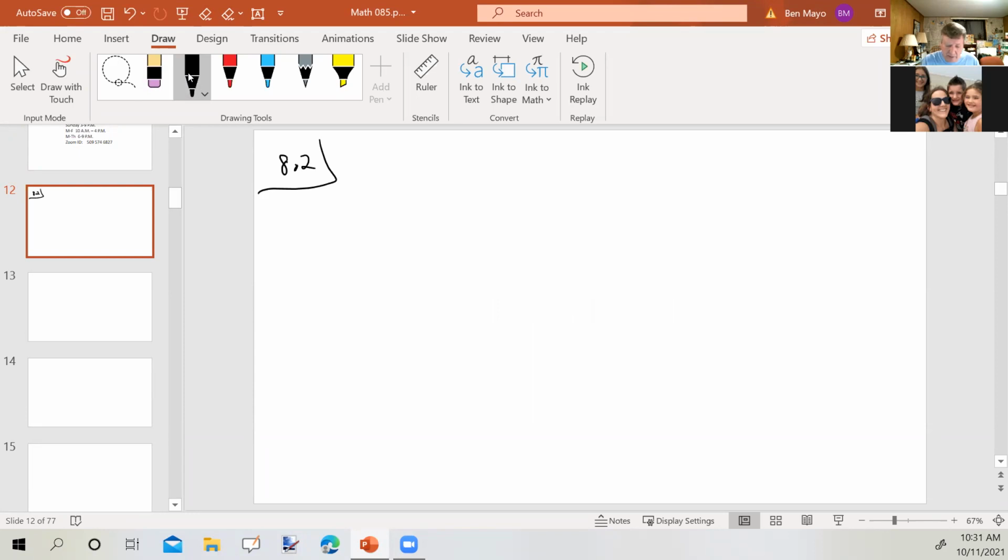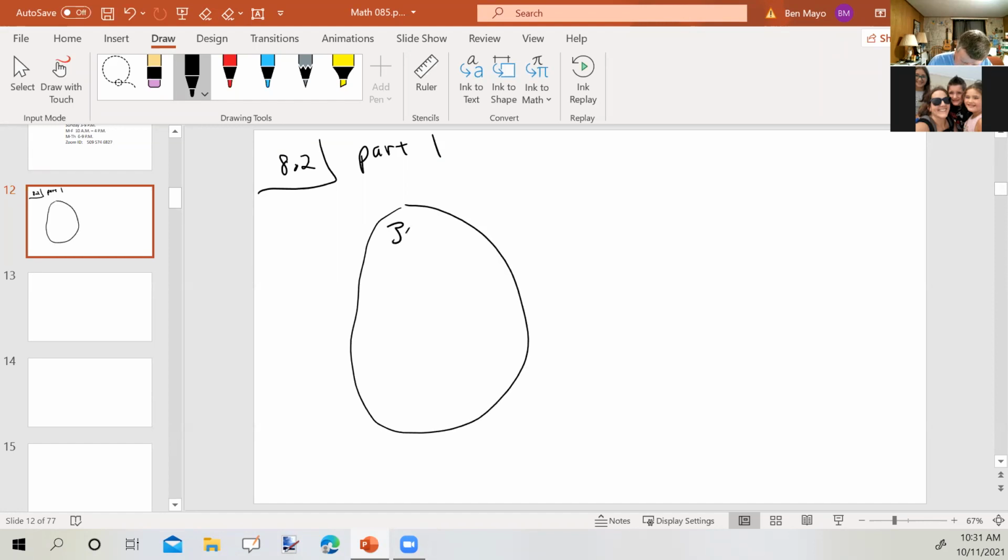So this is section 8.2, part 1. We'll be spending tomorrow on this as well. I want to start out with an illustration involving some people. How about Jose, Mary, Ralph, Ben, and Susan. Okay.